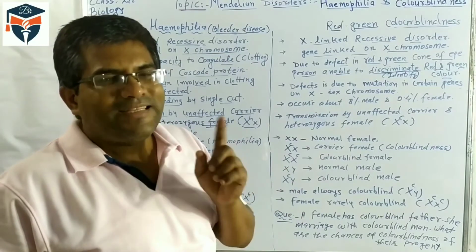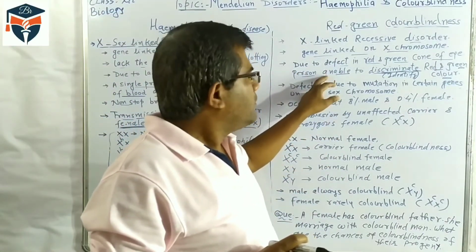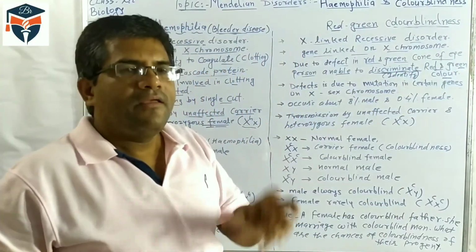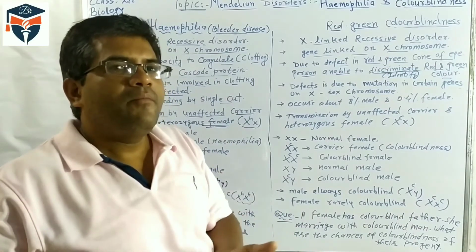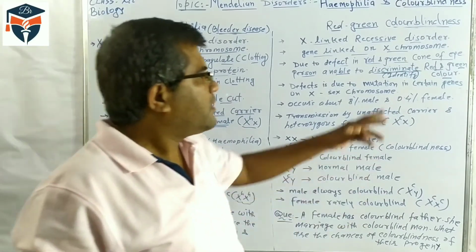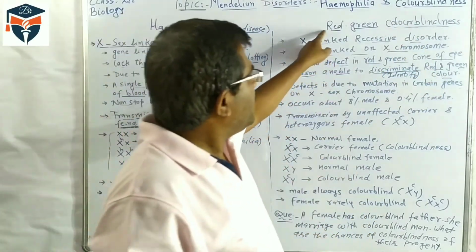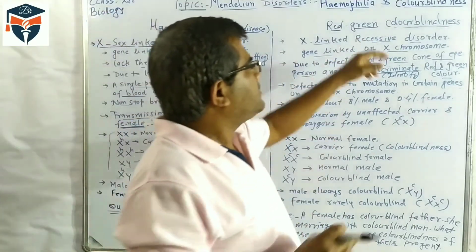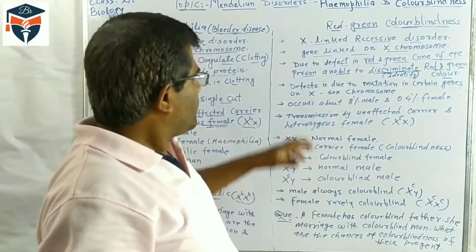If we show red and green color to them, they are unable to identify it. So this is called red-green color blindness, or simply color blindness.